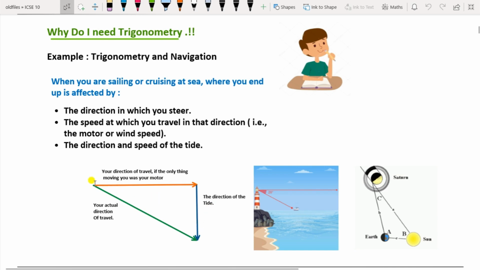So you wanted to move in this direction, but because of wind and the tide you have shifted through angle theta and you have moved in this direction. So you can find the change in the direction and the distance by using trigonometry, as you have shifted through an angle theta here. So you can find the unknown length here. So this way you can use trigonometry.